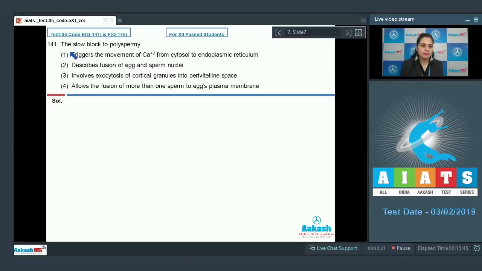Question number 141. The slow block to polyspermy, the very first option is, triggers the movement of calcium from cytoplasm to endoplasmic reticulum. And as it is an incorrect statement, so this cannot be a correct answer to our question. Because slow block to polyspermy triggers the movement of calcium, but not from cytosol to endoplasmic reticulum, but calcium influx